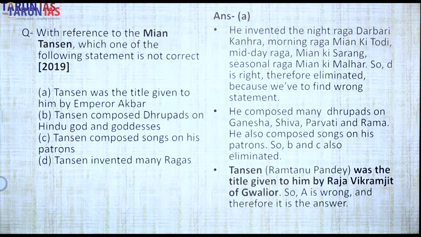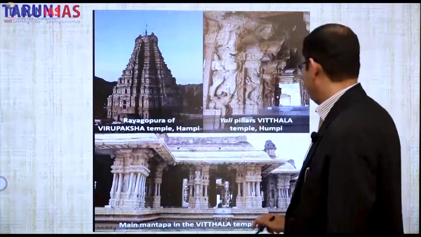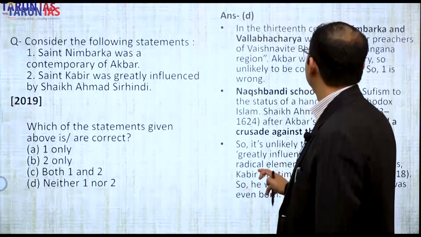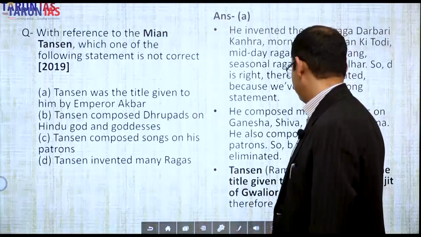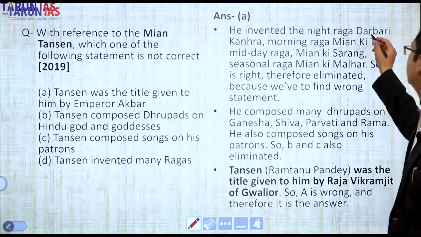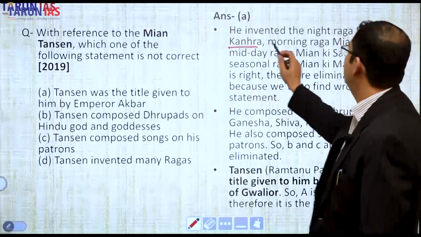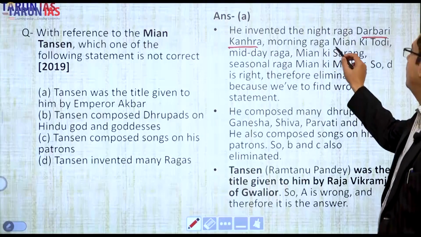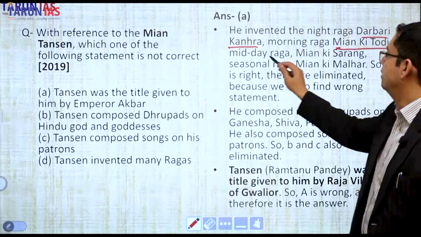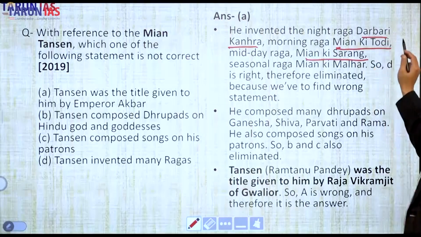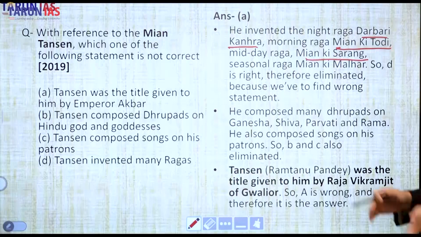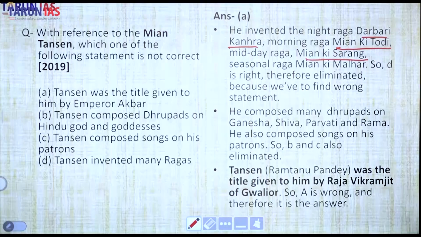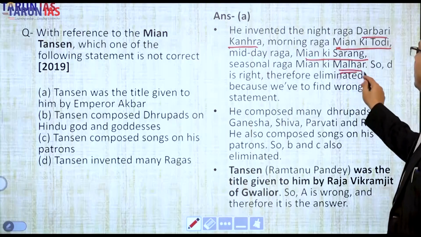Tansen invented many ragas, including Rag Darbari Kanhara, to be played at night. Then there is the morning raga, Miya ki Todi, and the midday raga, Miya ka Sarang. Miya ki Todi in the morning, Miya ka Sarang at midday, and Darbari Kanhara at night. The seasonal raga is Miya ka Malhar.